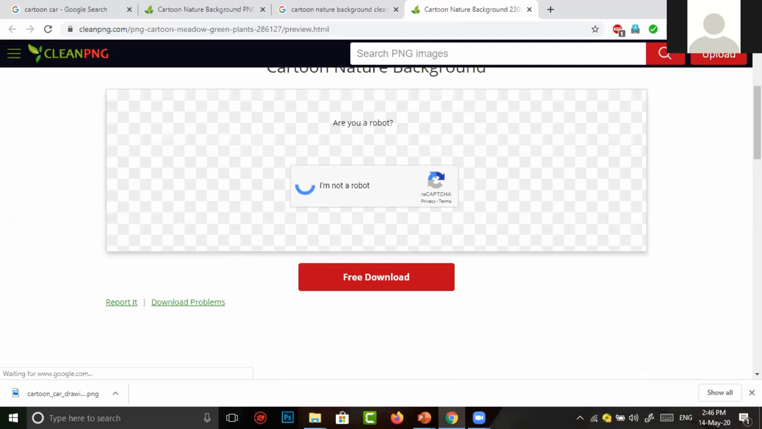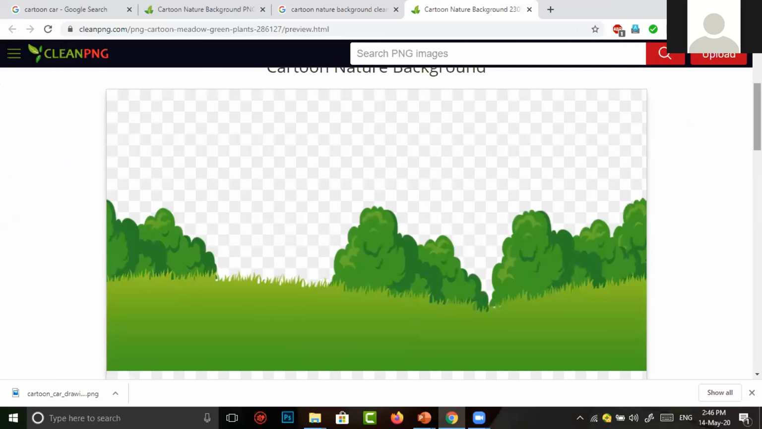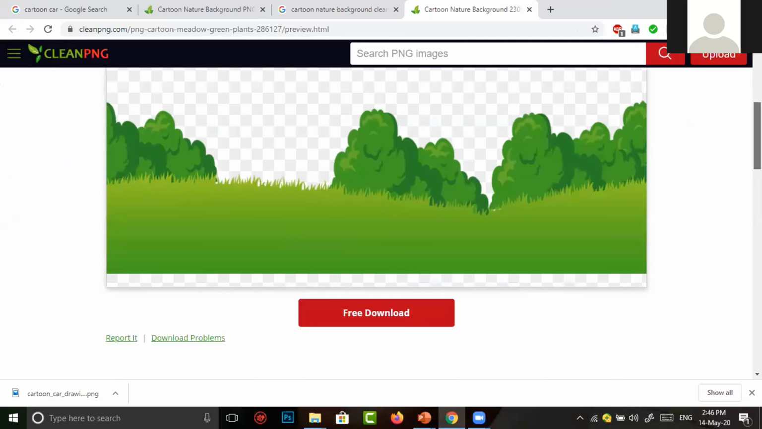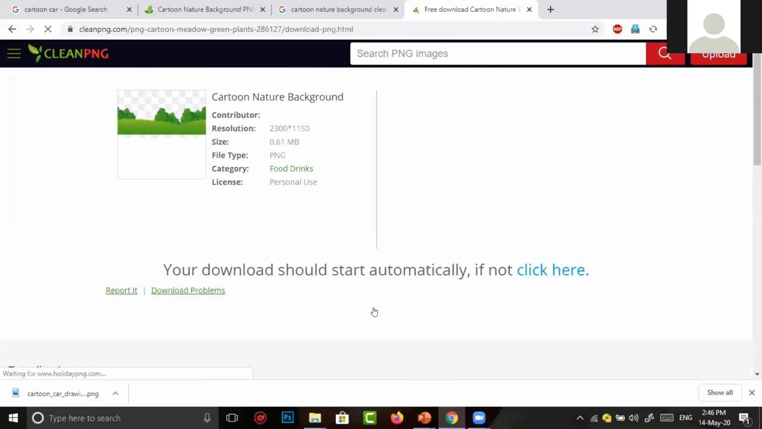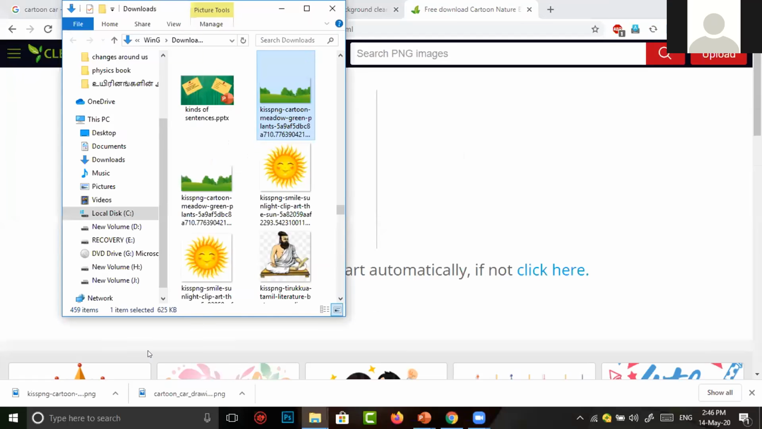In previous sessions, you learned how to download free images. I simply followed the rules, entered Clean PNG, and selected an image from the particular site. Now I'm going to download the image. Now the image has been downloaded and it is saved in my downloads folder.